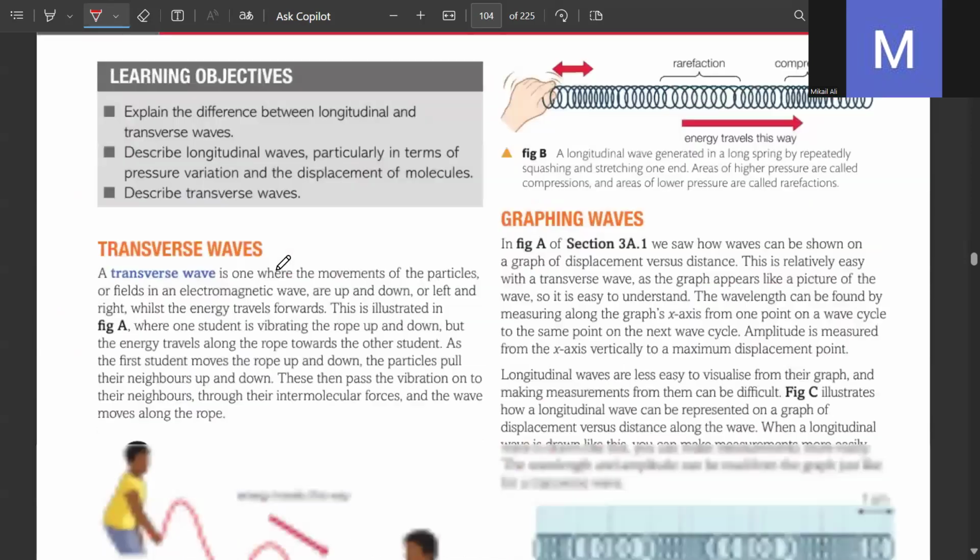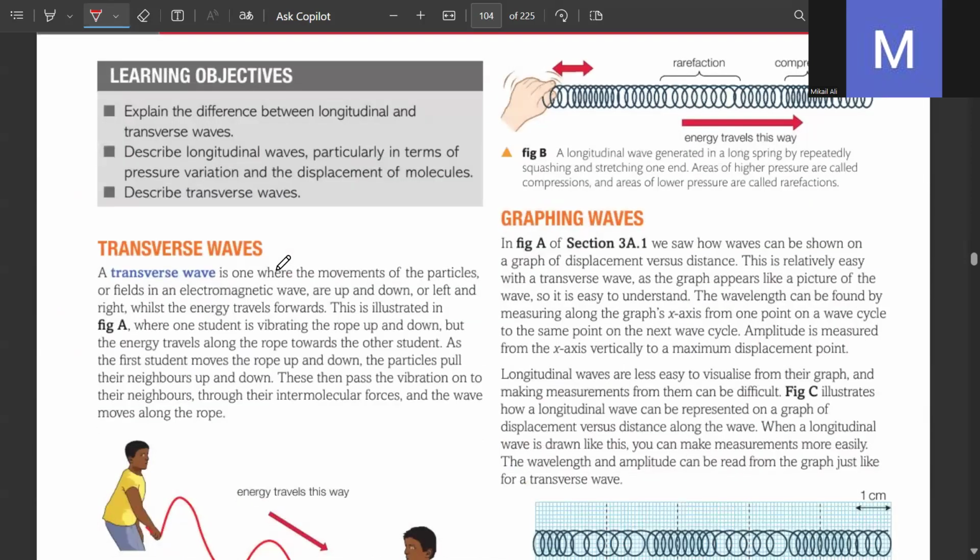There are two types of waves, transverse and longitudinal. Do you remember what's the difference between these two? What is the difference between transverse and longitudinal waves? Transverse waves, they are shorter, I think, but higher frequency. Kind of, yes. And longitudinal waves have lower frequency but longer wavelength. Okay.